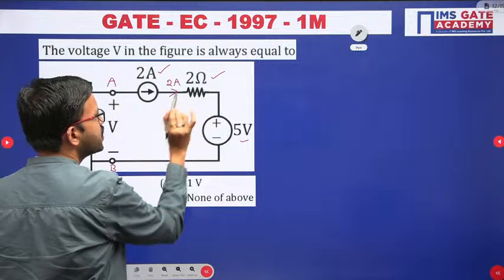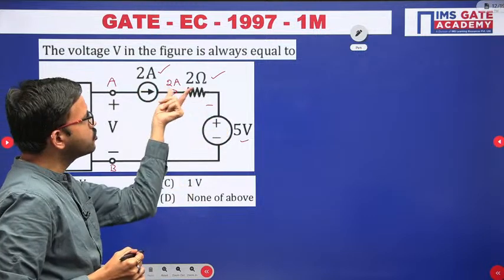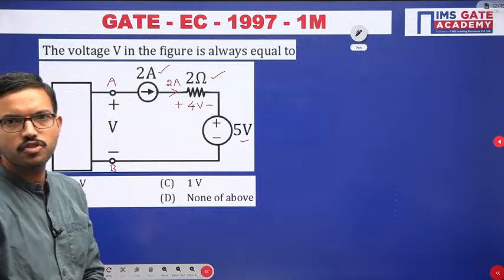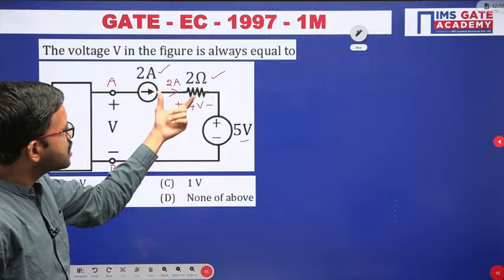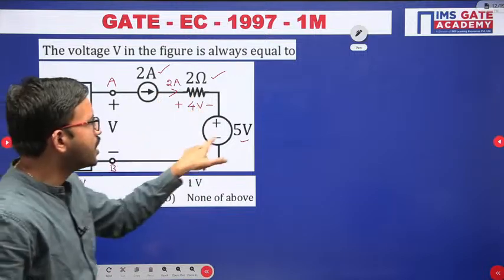Now you can use Ohm's law here. 2 ampere current is flowing and you have a 2 ohm resistor. By using Ohm's law, you get 2 into 2, that is nothing but 4 volt. Across this resistor you have 4 volt. Across this voltage source, they have already given 5 volt.